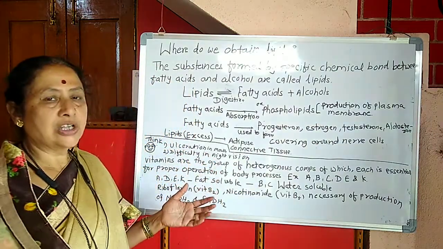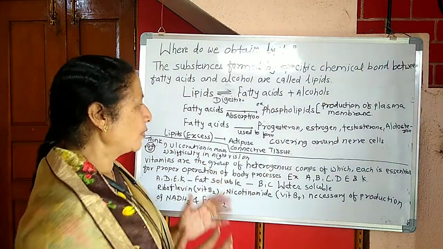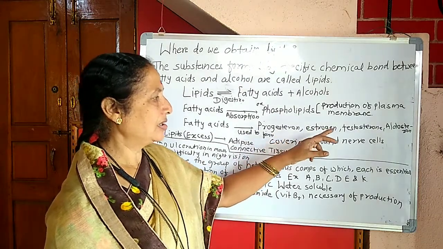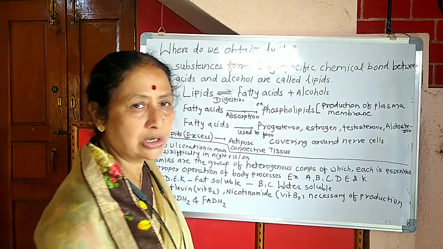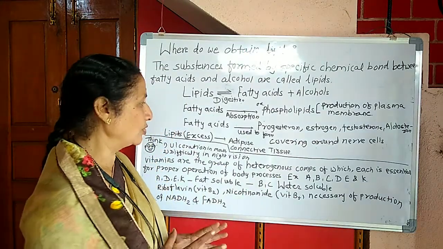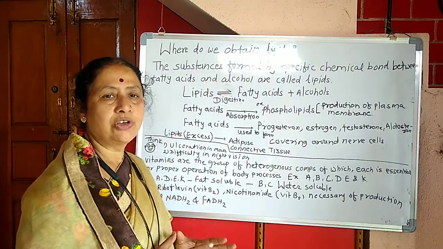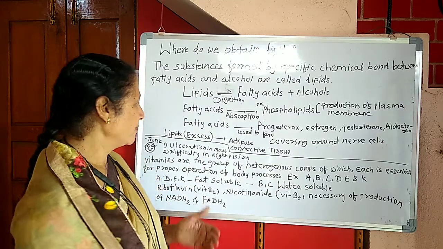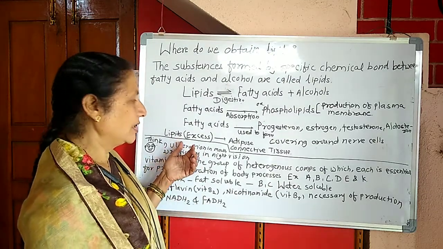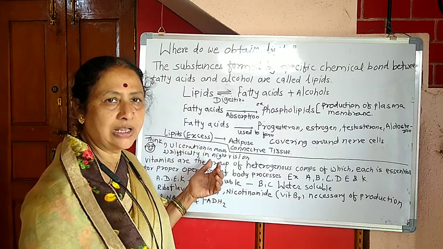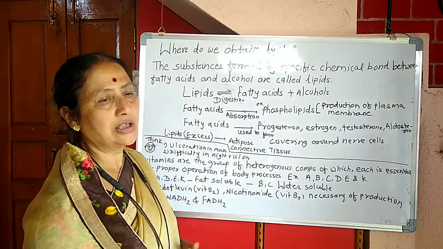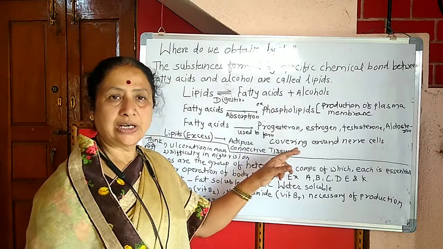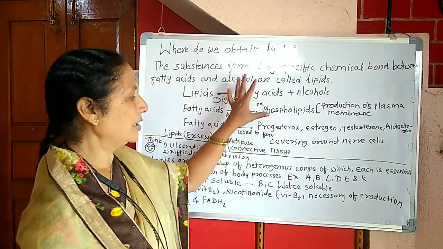The fatty acids, apart from that, form the progesterone, estrogen, testosterone, and aldosterone. These are the various hormones which are secreted in the body in puberty. Then the lipids, if consumed in excess, are stored in the adipose connective tissue. This is all about the lipids.